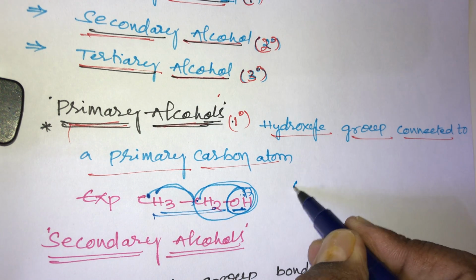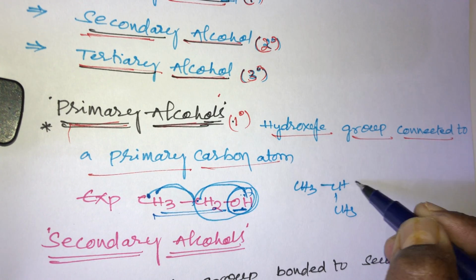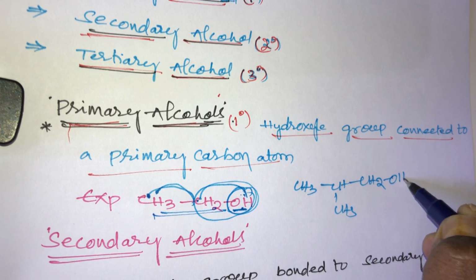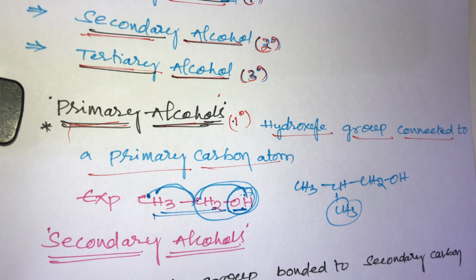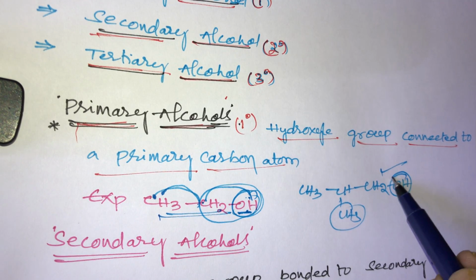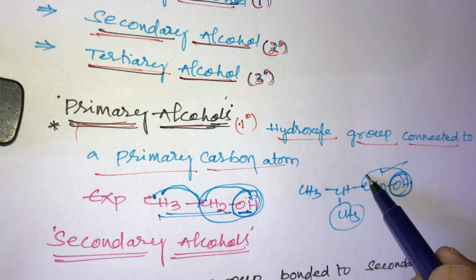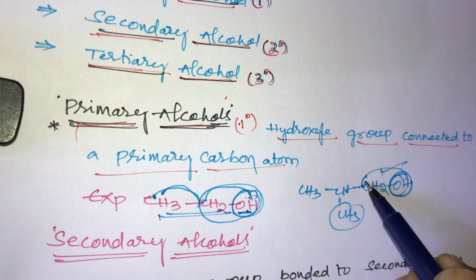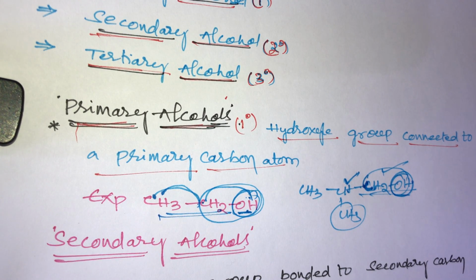Now take another example, CH3, CH, then CH3 and CH2OH. That is 2-methyl propanol. This is also a primary alcohol. Why? Because this alcoholic group carbon is attached to only one other carbon, so that is called a primary alcohol.